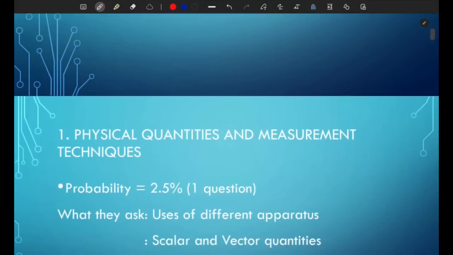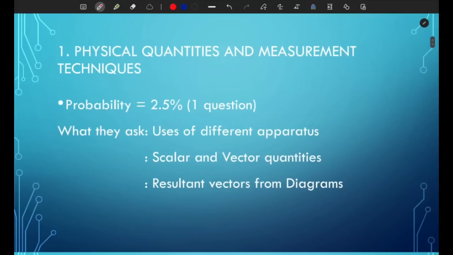So let's start. The first topic is physical quantities and measurement techniques. The probability for this one is 2.5%, which means about one question per paper. We all know that the paper has 40 marks, 40 questions, so expect one question on physical quantities and measurement. It's usually one or two questions, mostly one, but I've seen times there was no question on this topic.